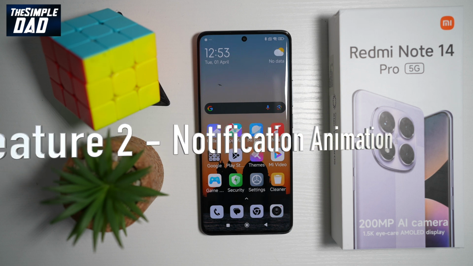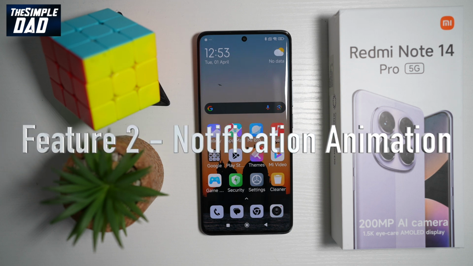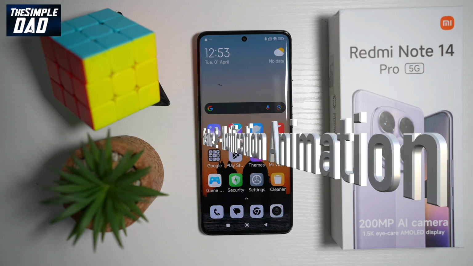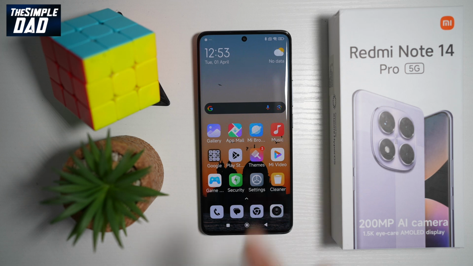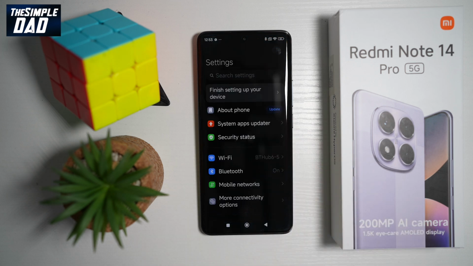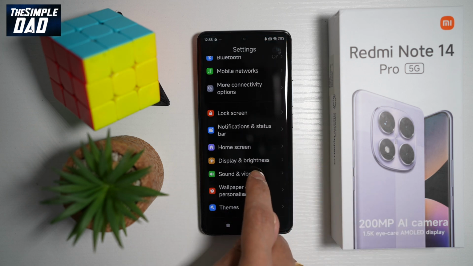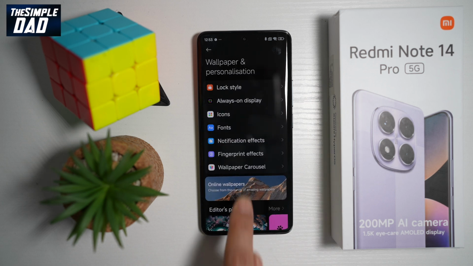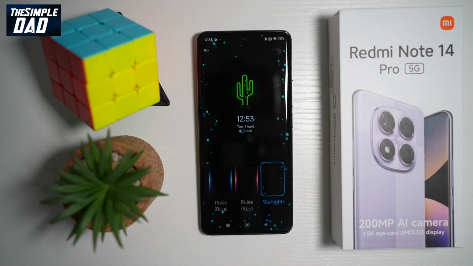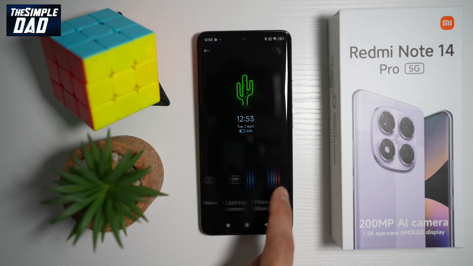So the next feature which you want to turn on is feature number 2, where you turn on the notification effects. So here, when you get a message or WhatsApp message, you'll get a notification. However, that notification will come in an animation style. To do this, go into settings. Next, scroll down until you see wallpaper. Now here you want to find notification effects. And now these are all the different available notifications.